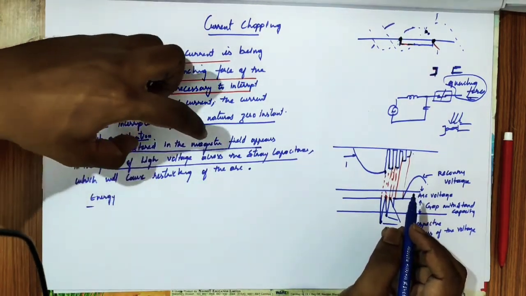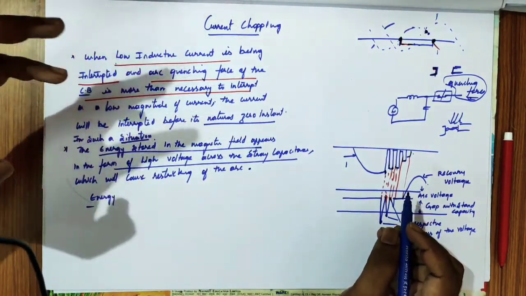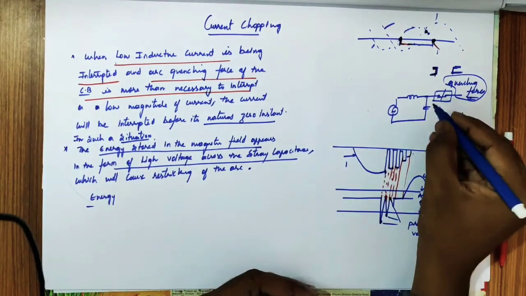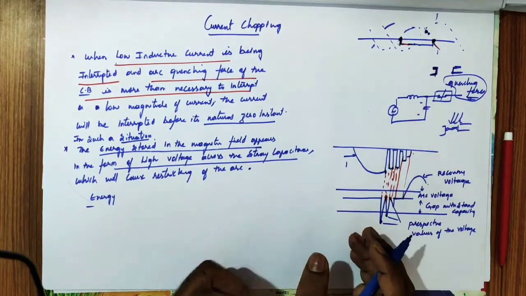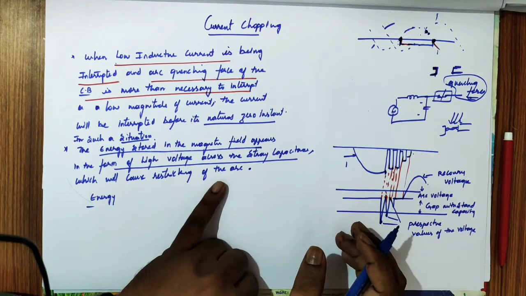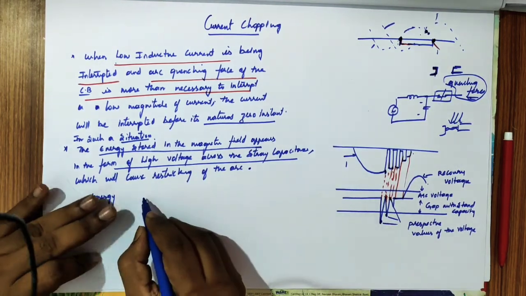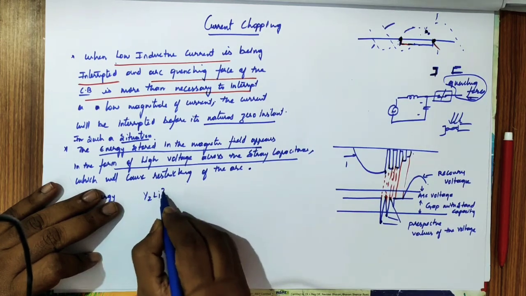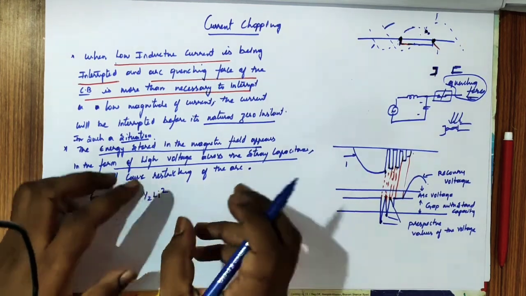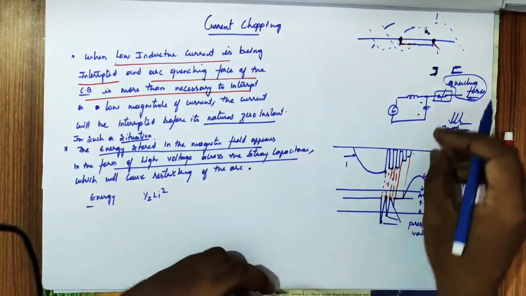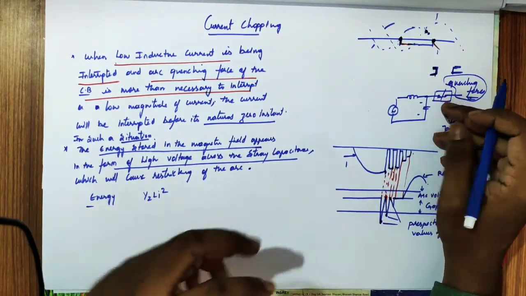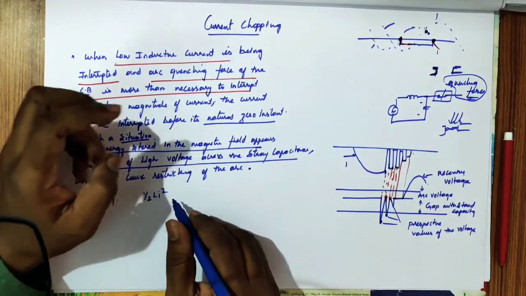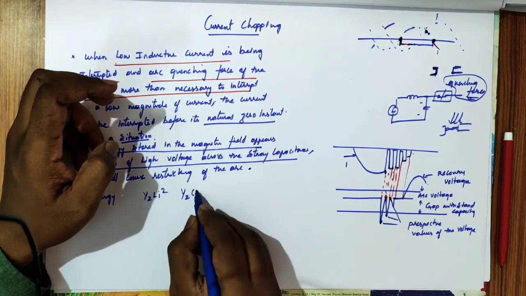Whatever magnetic energy is produced will be formed across the stray capacitor, which will cause restriking of the arc. In general the magnetic energy is half L i square, and that appears across the capacitor as electrostatic energy, half C V square.